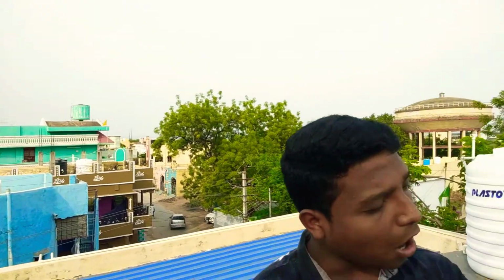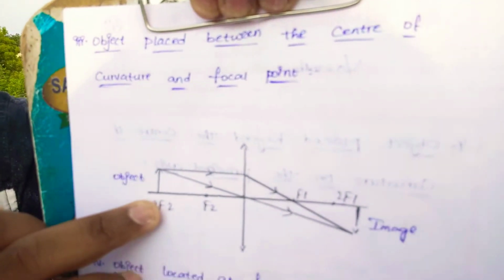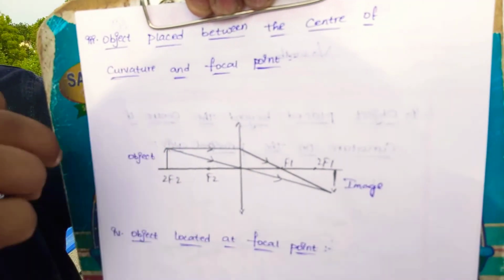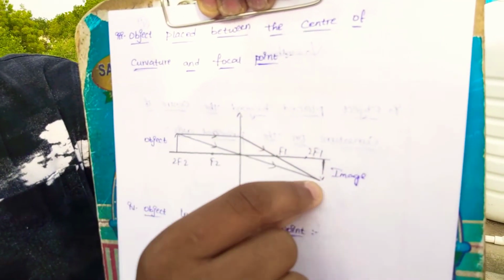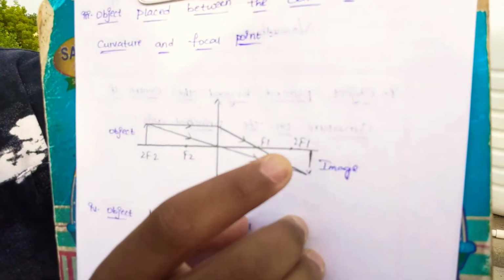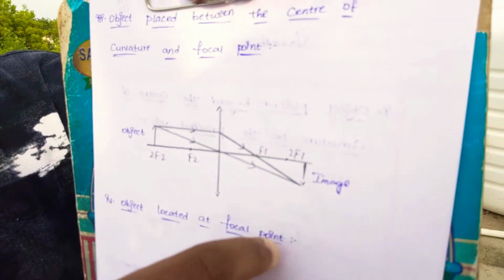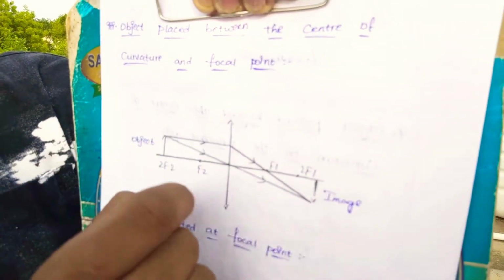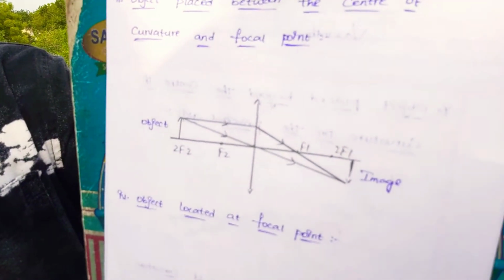Here observe the object placed between the center of curvature and the focal point. When the object is at 2f2, the imaginary ray passes to f1, but here also the image distance will be produced at 2f1. Here the object and the image imaginary lines will connect.